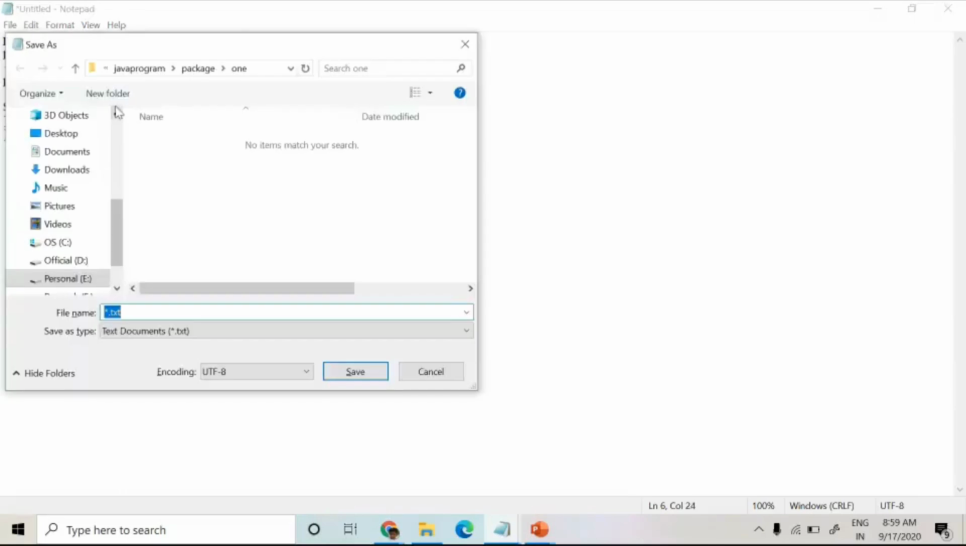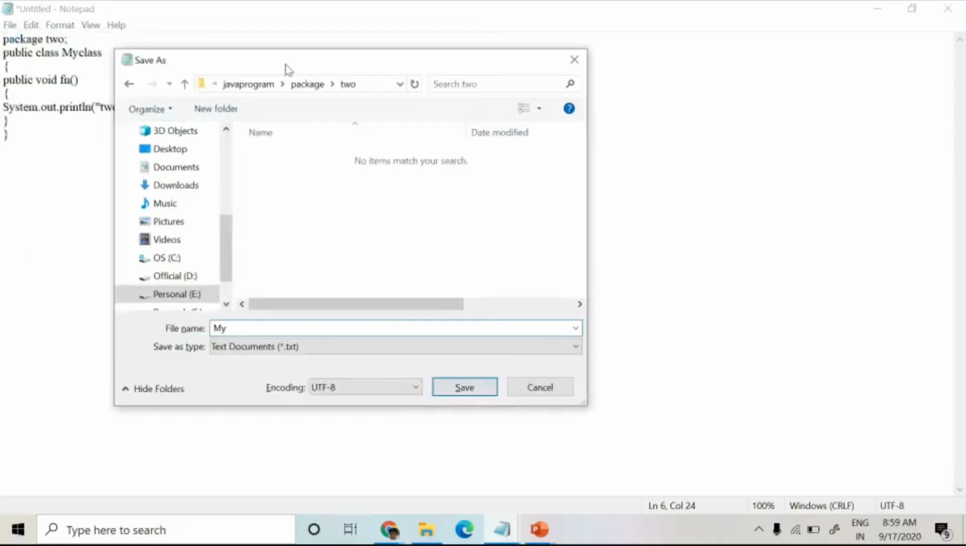Now where do I have to save this program? I have to save this program in folder 2. For that I have to create one folder, and that folder name is 2. Within that folder I have to save this program as my class.java.